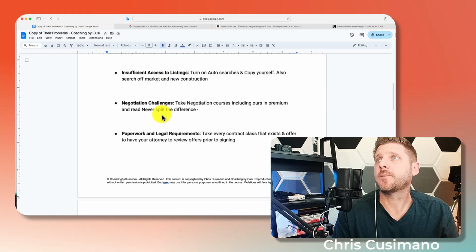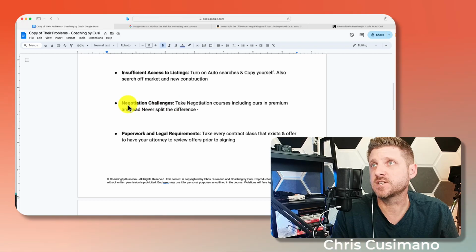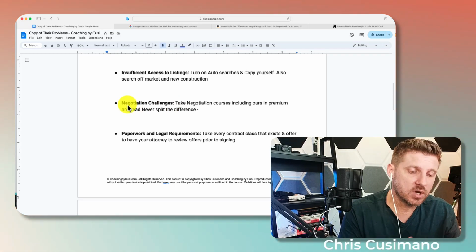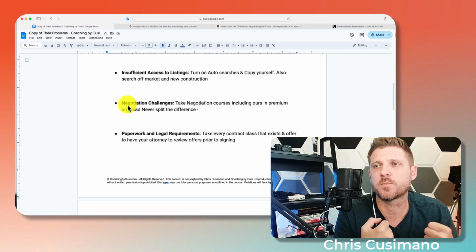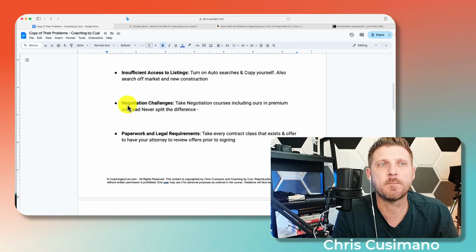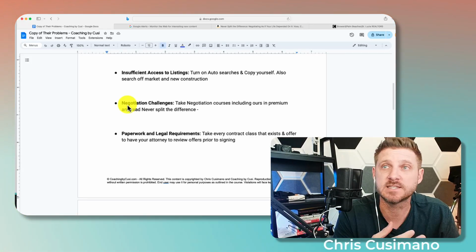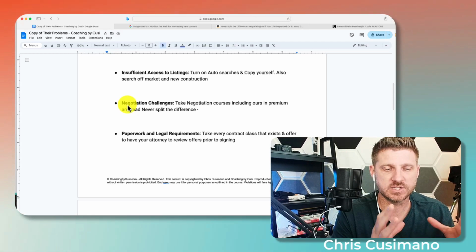Okay, so that's that. The next thing that they said was negotiating challenges. So you could say, hey, negotiation is key, it can make or break a deal. Not only that, it could either make or save you or even cost you tens of thousands of dollars if your agent doesn't know how to negotiate well.